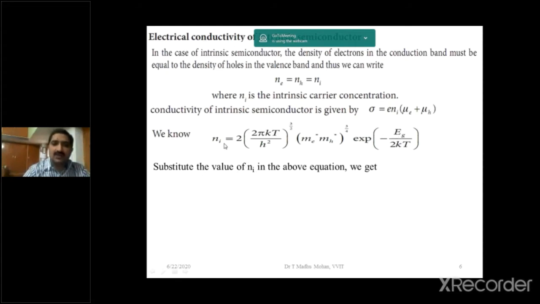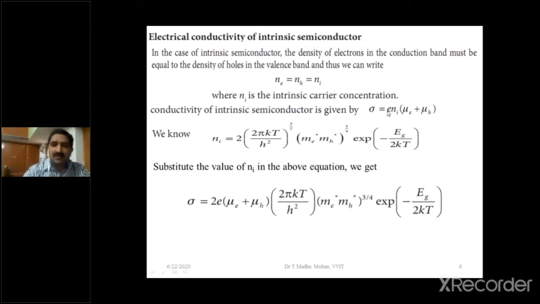Substituting the value of Ni in the above equation, we get sigma is equal to, in place of E, 2E, and in place of Ni we write this equation: the constant mu E plus mu H taken out, 2 pi kT by h square whole power 3 by 2, me star mh star whole power 3 by 4, exponential of minus Eg by 2kT.